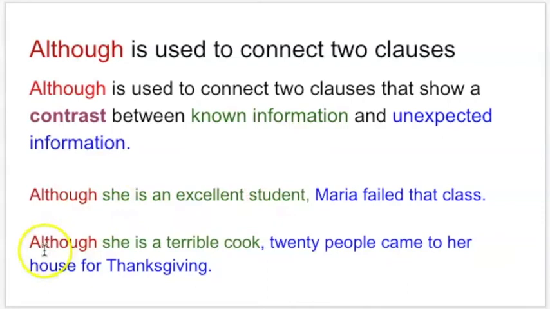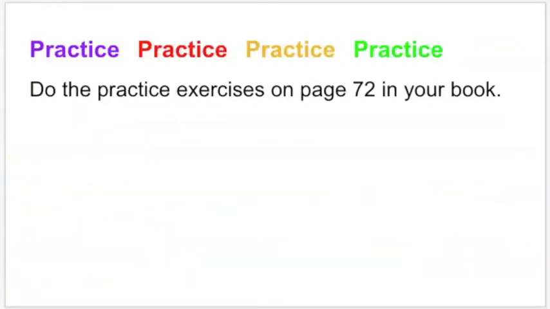Okay? Let's look at this one. Although she is a terrible cook, 20 people came to her house for Thanksgiving. Okay? You know this person is a terrible cook, and you are surprised. You did not expect 20 people to come to her house for Thanksgiving if she's a terrible cook. Okay? So these are two samples or sentences that you can look at. And then in your book on page 72, I want you to do this exercise and practice using although.